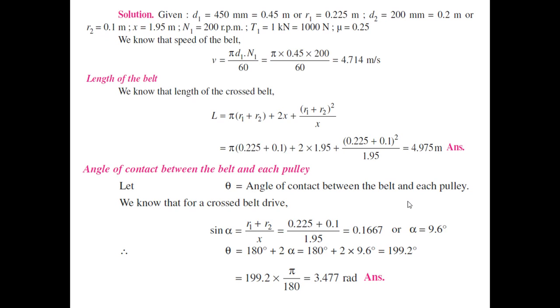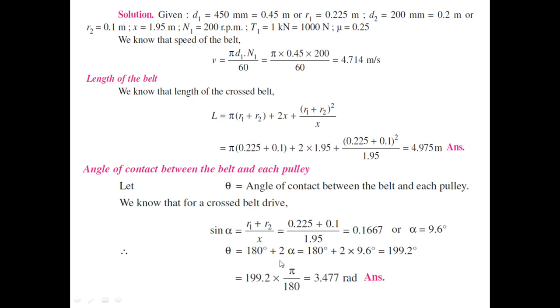For a cross belt drive, friends, you must know that this theta will be equal to 180 plus 2 alpha, where alpha is the angle from the vertical, and alpha can be found out as sine alpha equal to (r1 plus r2) by x. We have already done this in the derivation when we were finding the length. So from this we can easily find alpha.